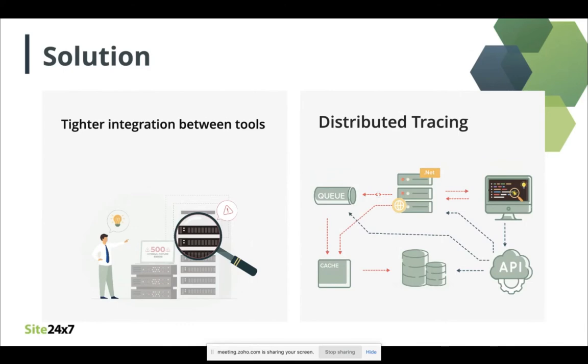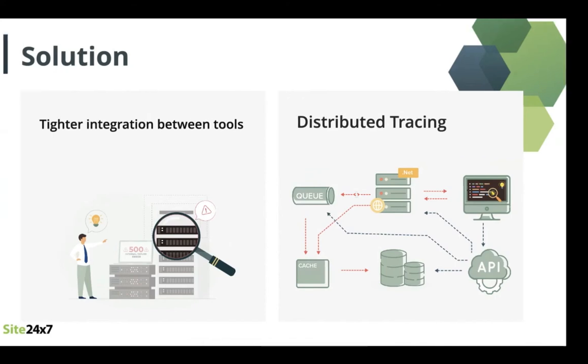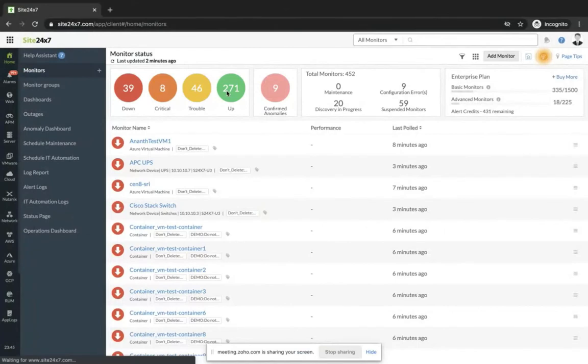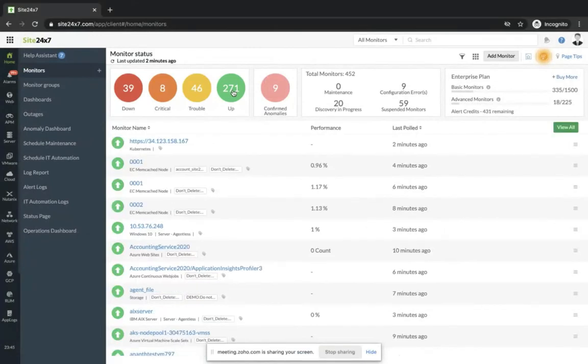Let me now show you a quick example of how the above solutions could work in real time. Moving on to a Site 24/7 client, let's take Zilker. Zilker has their application, servers, and logs monitored by Site 24/7.